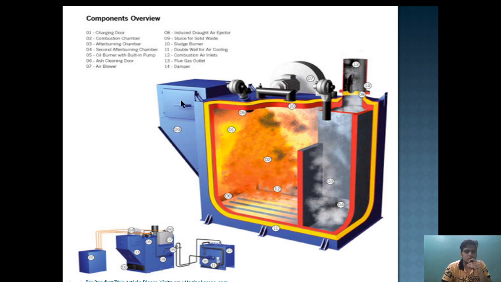This is a sluice box which will be open when we are not using it for sludge burning. If we want to burn oily rags, cardboard and other products, then at that time we'll open the sluice valve, we'll keep the items here, and after that with the help of a pneumatic operated valve, this will be brought back here, and after that with the help of the diesel oil burner this will be burned.